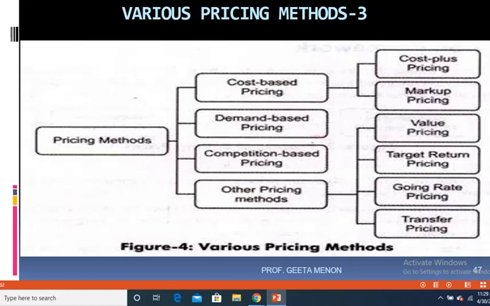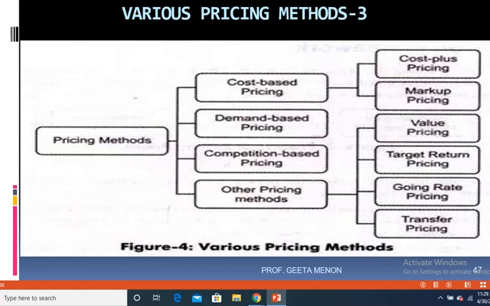Now let's move on to the next pricing method, which is called break-even pricing. Break-even pricing in simple words means no profit, no loss stage. Many a times you come across this concept in cost accounting as well as in marketing.